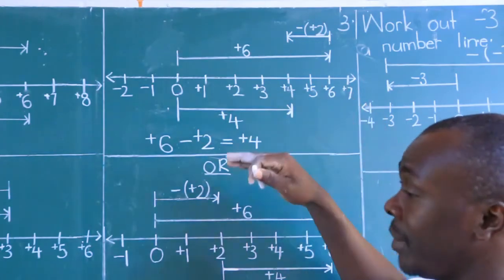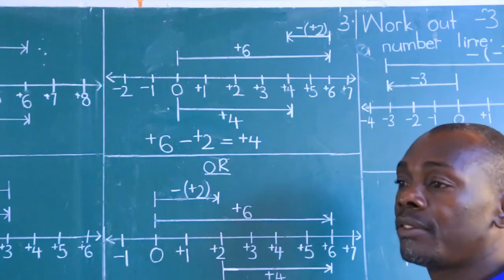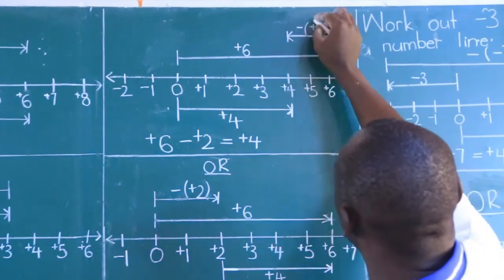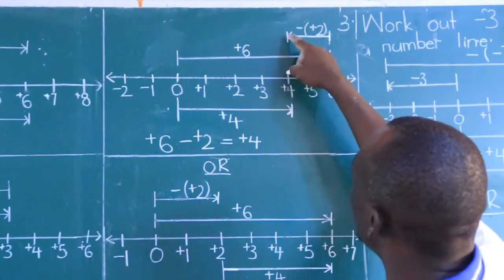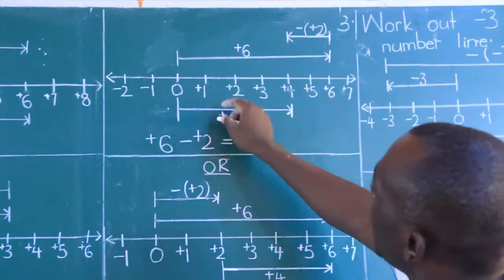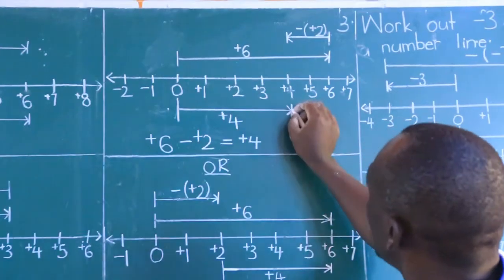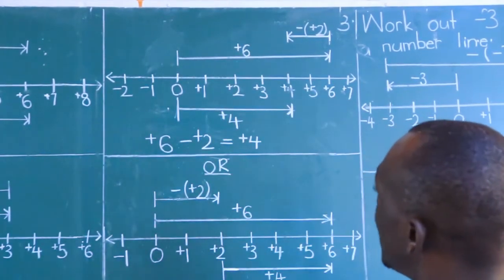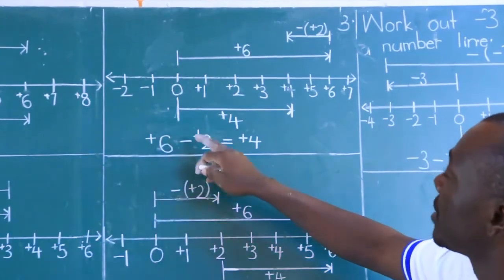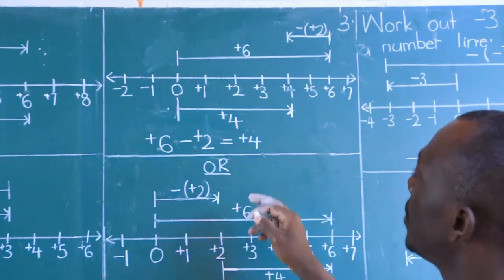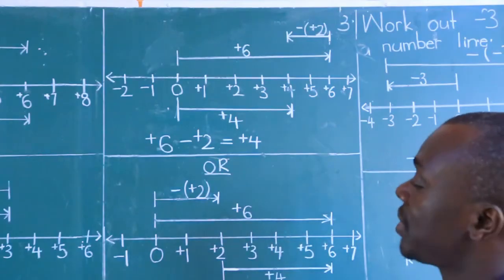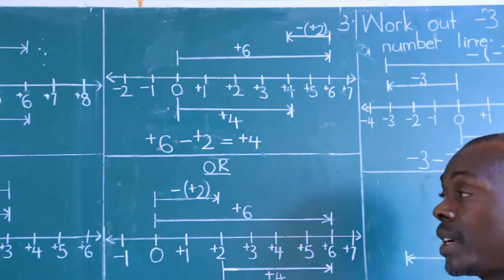So that is the meaning. So you face negative direction, then it will be your forward. So after turning, I made 2 steps forward and I stopped at positive 4. Meaning from the place of origin, I stopped at positive 4 finally. So that's why I show positive 4 and say therefore positive 6 minus positive 2 is equivalent to positive 4. That is when one has followed such instructions.